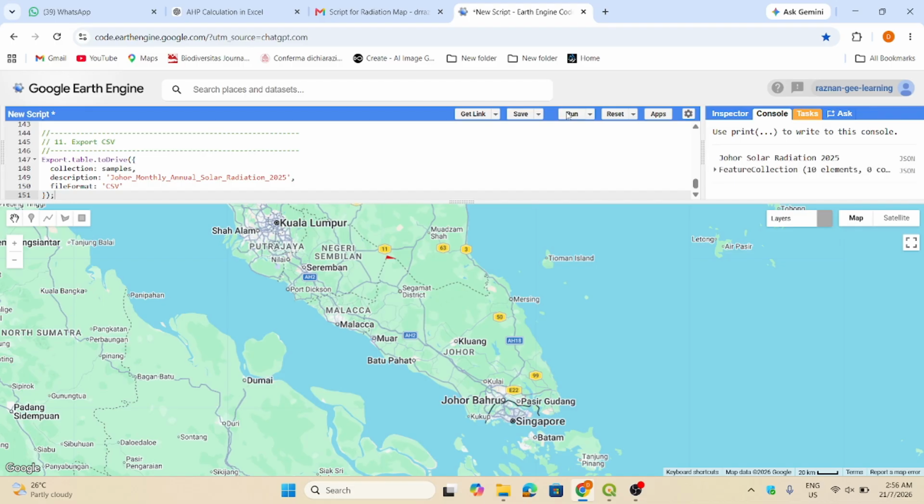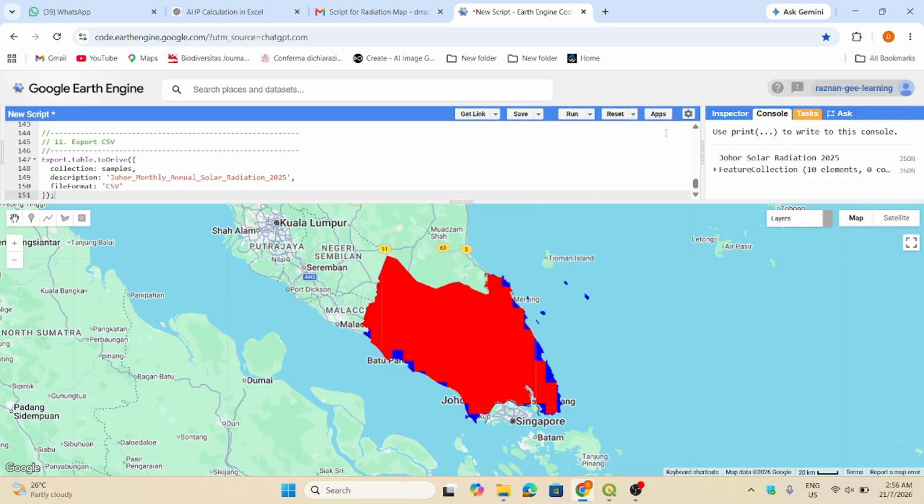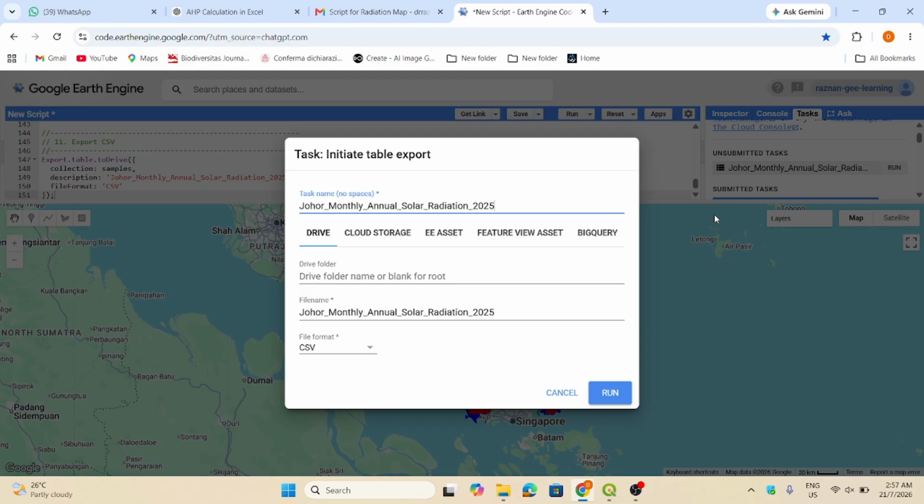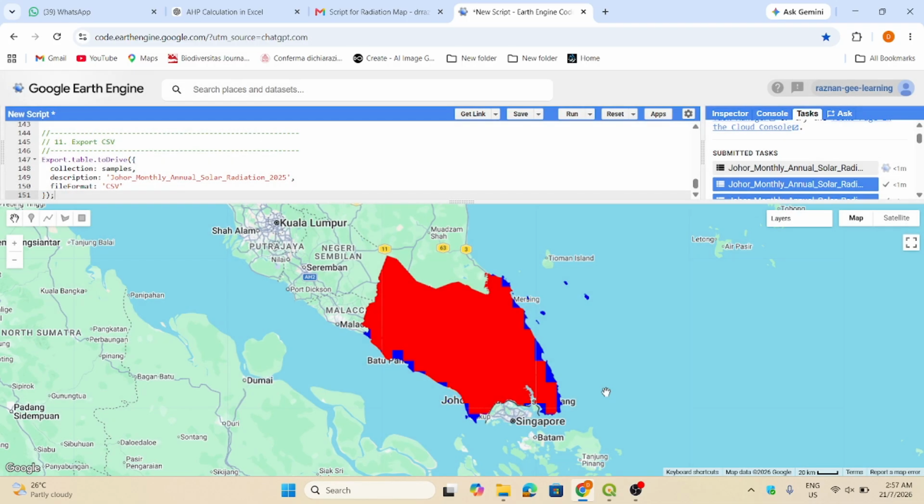and then click run. The Google Earth Engine will do the analysis and it will produce the map for us. So just click run and wait until it completes. This map will be saved in our Google Drive. Once it has been completed, just open Google Drive and you can download it from there. So wait until it completes first.